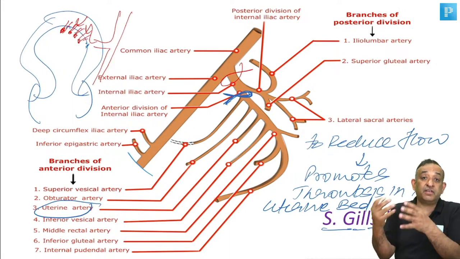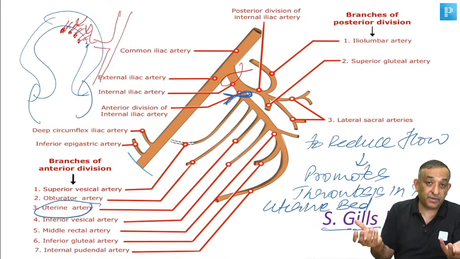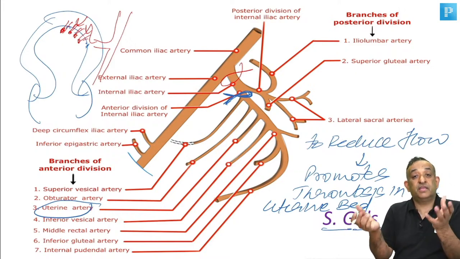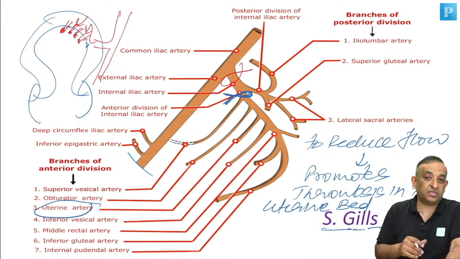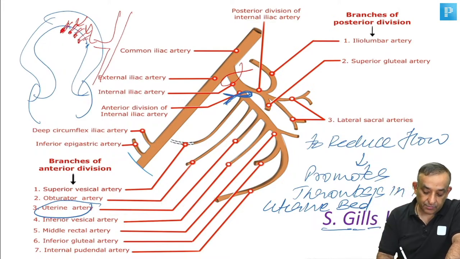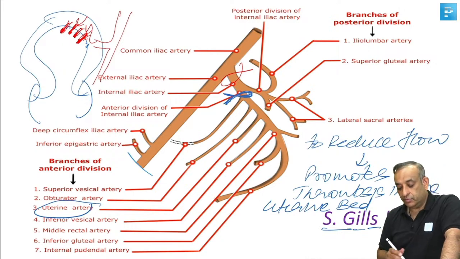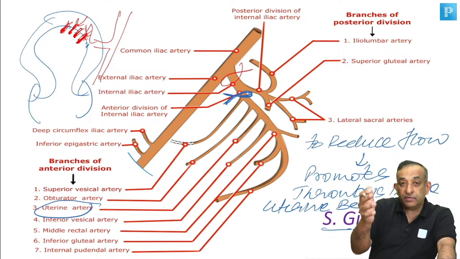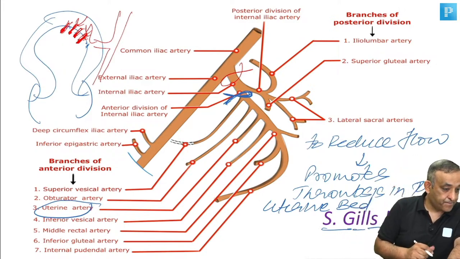So if the woman is having a PPH and the pressure is 120 by 80, I'm not saying she's hypertensive, even 120 by 80 is dislodging these clots very fast. So we reduce the flow, and that promotes thrombosis in these bleeding blood vessels. All right. So the idea is not to stop the flow, but to reduce the flow.